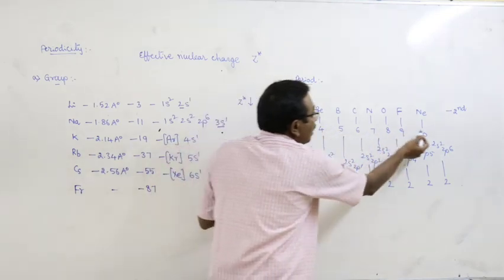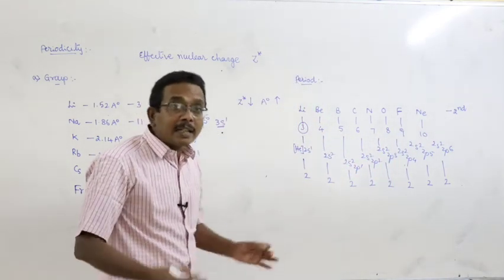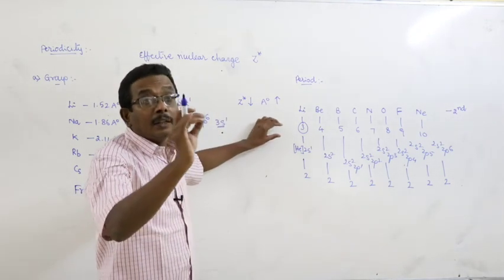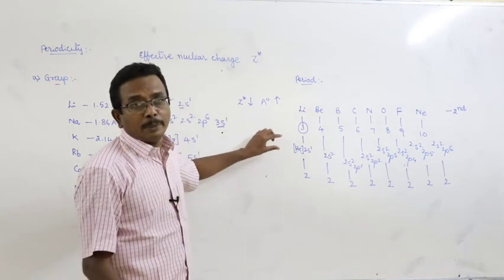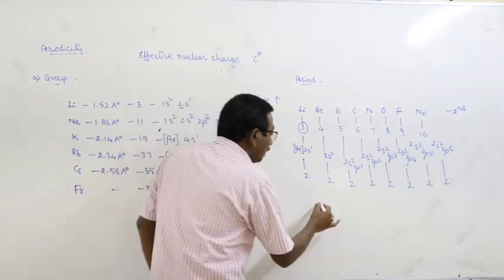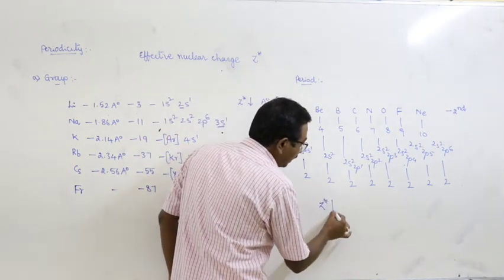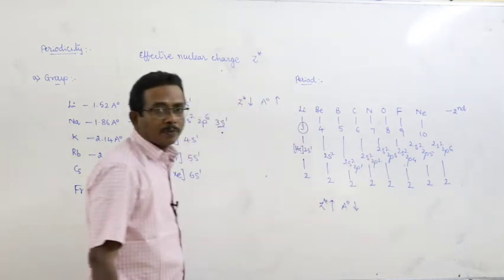With increase of atomic number, the nuclear charge gradually increases, and at the same time there is no difference in the distance between the nucleus and the outermost orbit. As a result, effective nuclear charge increases and atomic radius decreases.